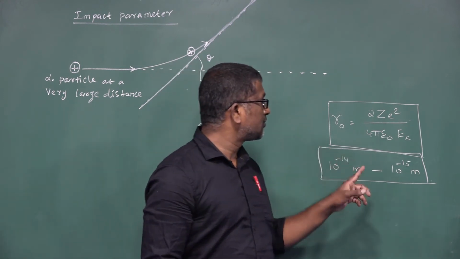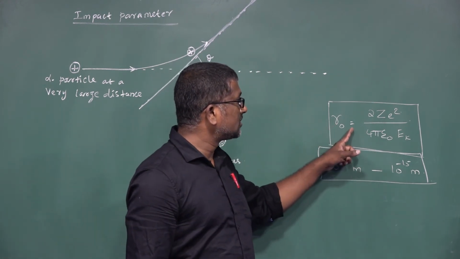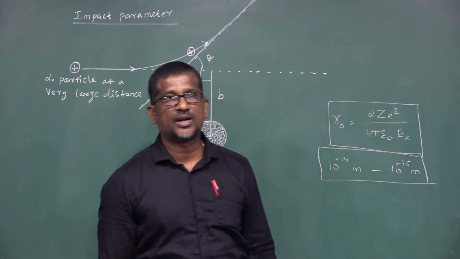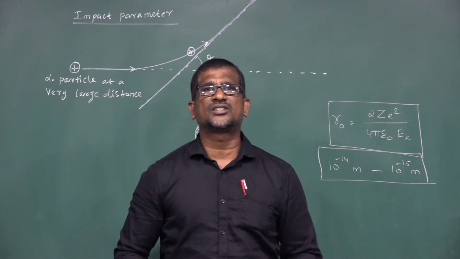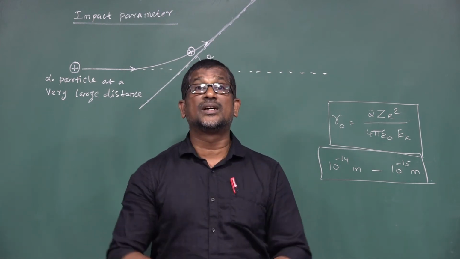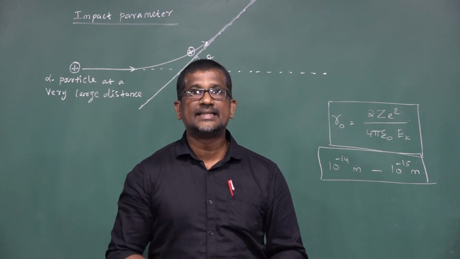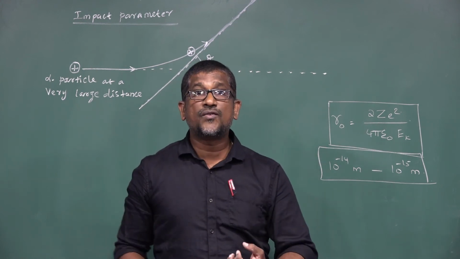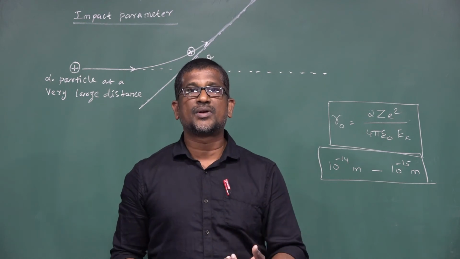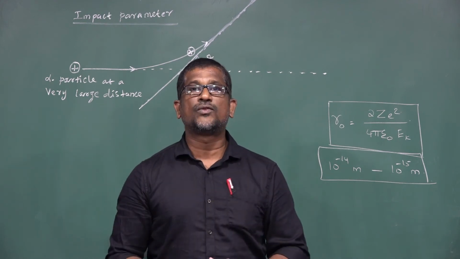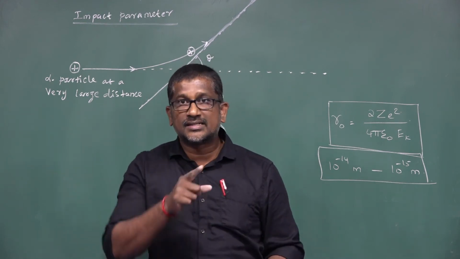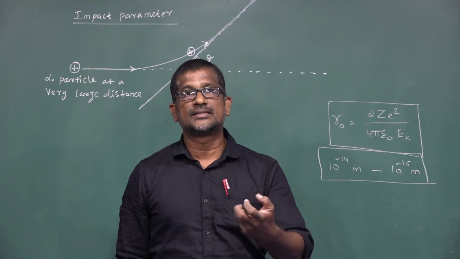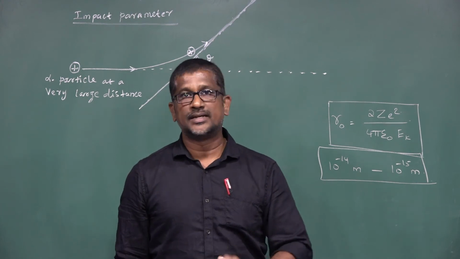Right? So the distance of closest approach is given by R0 equal to 2Ze square divided by 4 pi epsilon naught Ek. And he also suggested that as the scattering angle increases, the number of scattered alpha particles decreases.